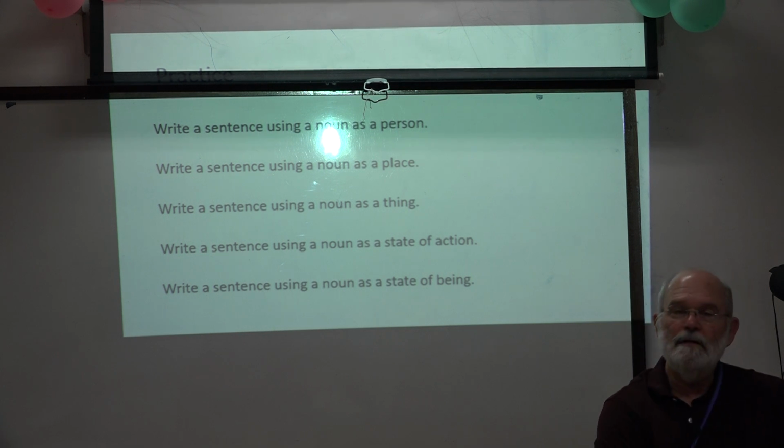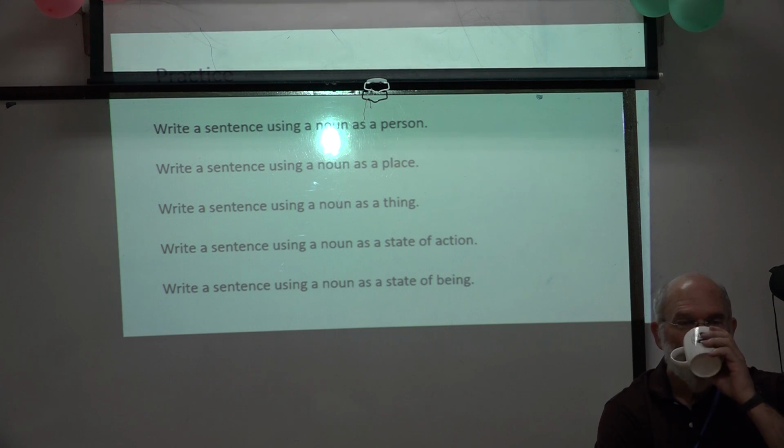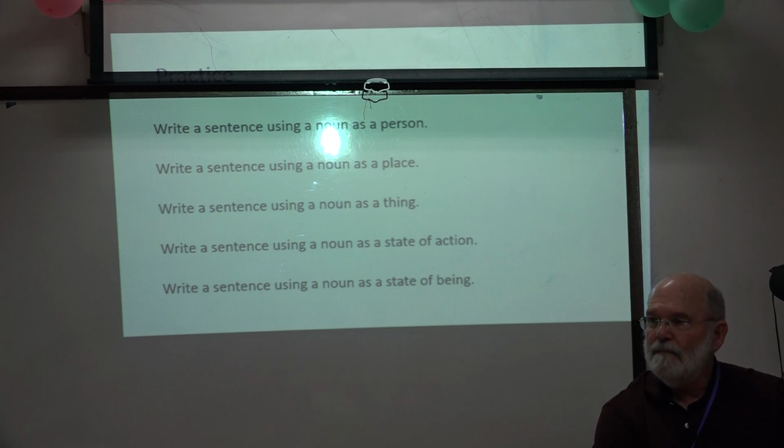Write a sentence using a noun as a thing. We do try to sewing. Sewing?